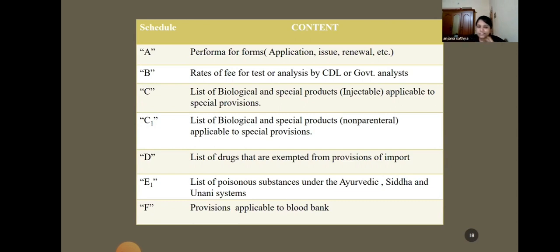And Schedule E1, this is important to Ayurveda, because Schedule E1 lists certain poisonous substances under Ayurveda, Siddha, and Unani medicines.